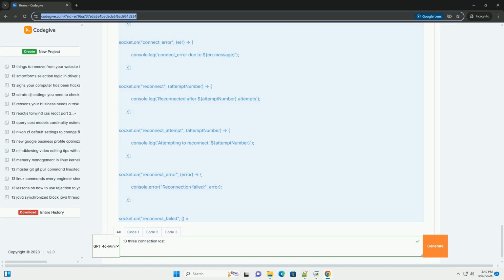6. Implement reconnection logic. Client-side automatic reconnection: the socket.io client has a built-in reconnection feature. By default, reconnection is true, so when the connection is lost, it will automatically try to reconnect. However, you can configure its parameters. Example. Graceful handling on the server: when a client disconnects, clean up any resources associated with that client to prevent memory leaks.